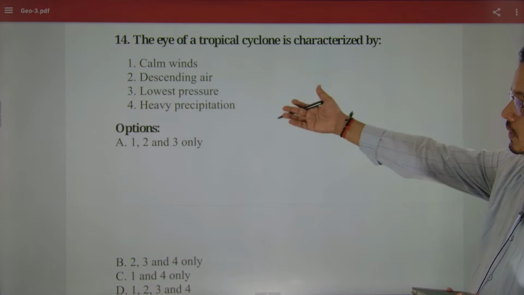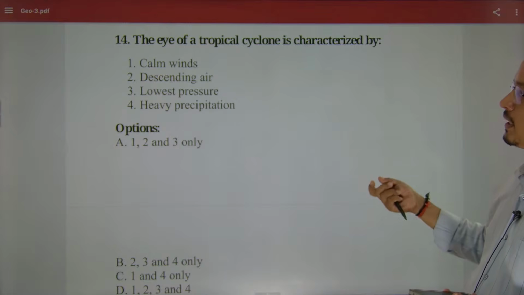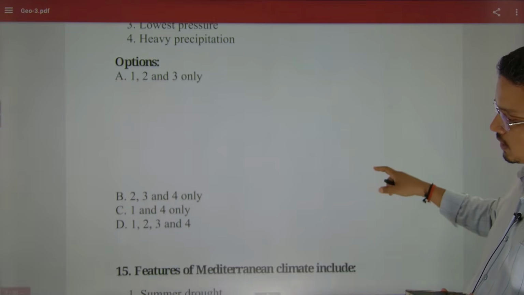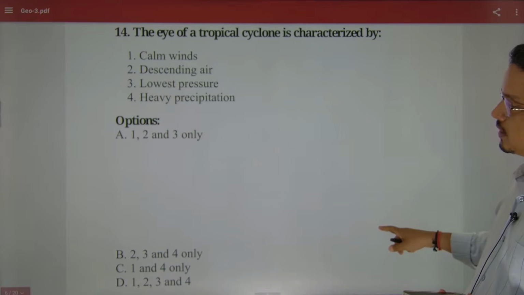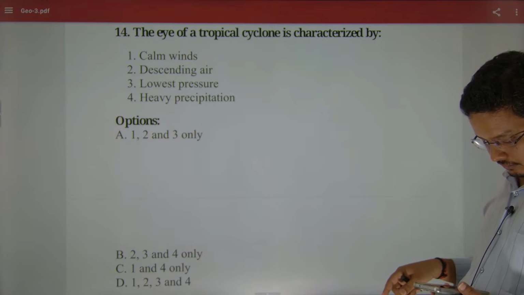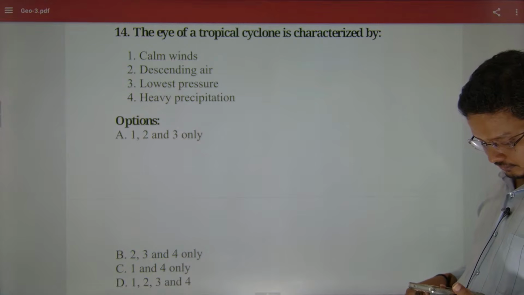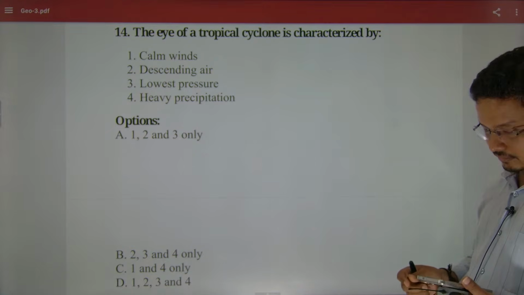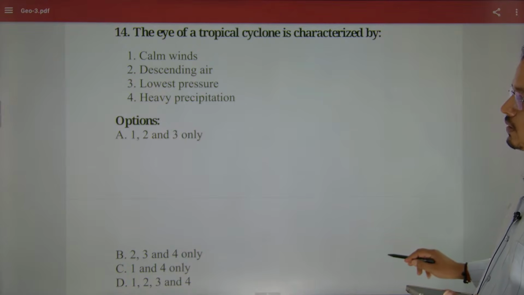The heavy precipitation would not be there. There would be no precipitation. Option 4 got cancelled. So 1 2 3 is the answer. Yes, 1 2 3.